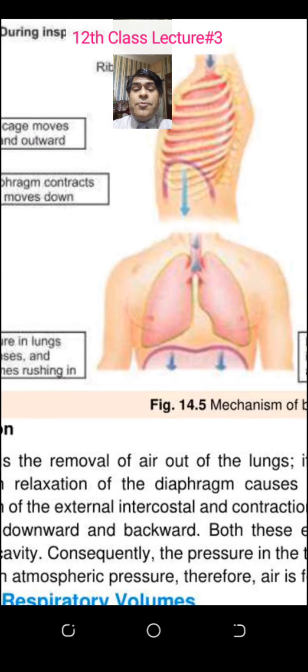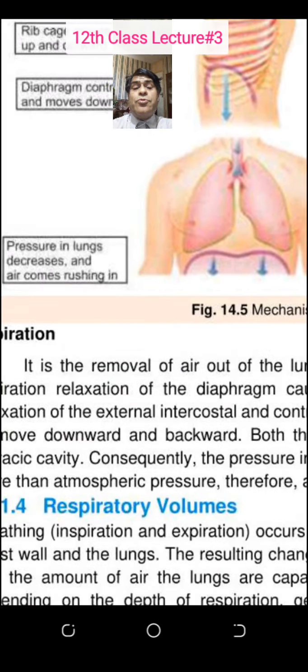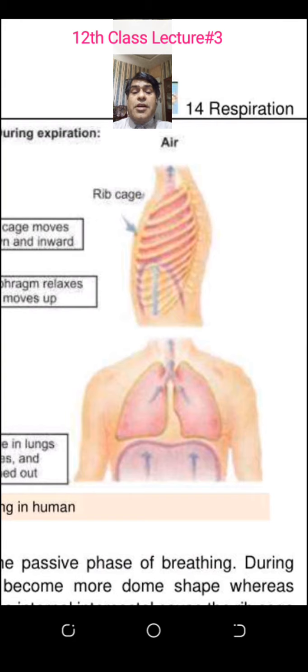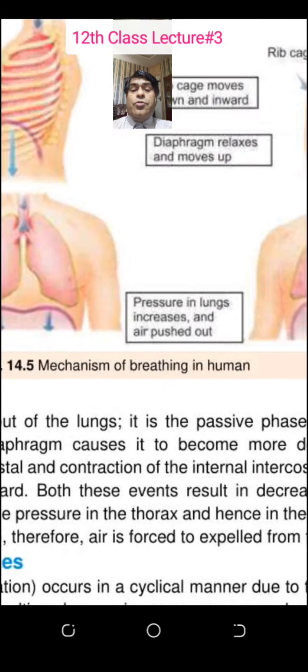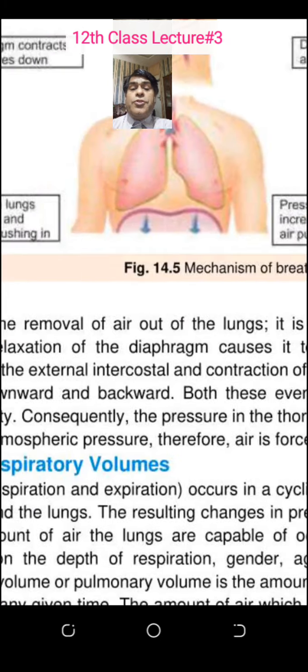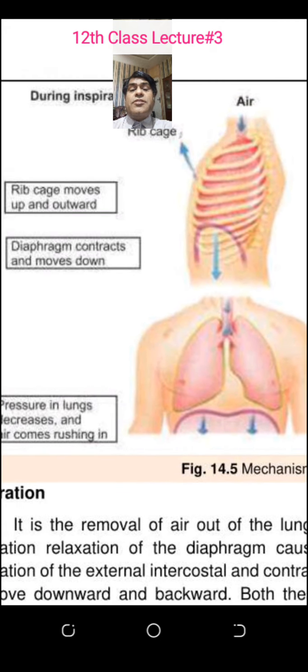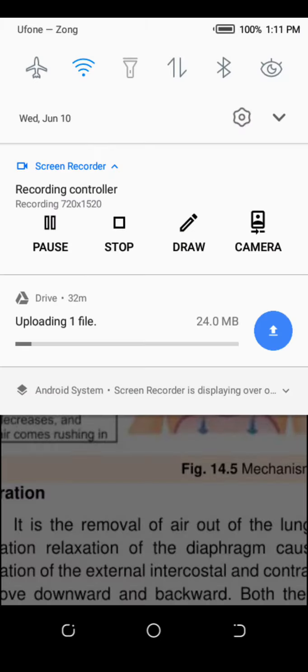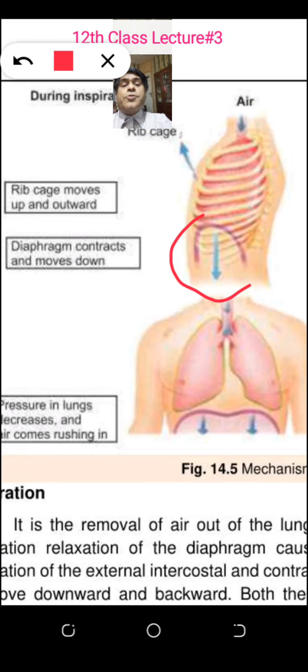Now I have to show you the dome shape. Where is the dome shape? Look here. Yes, the dome shape is shown in this picture. Just hold on, students. This is the dome shape. The rib cage moves up and outward, and the dome shape becomes less. The chest cavity is more. Inspiration.